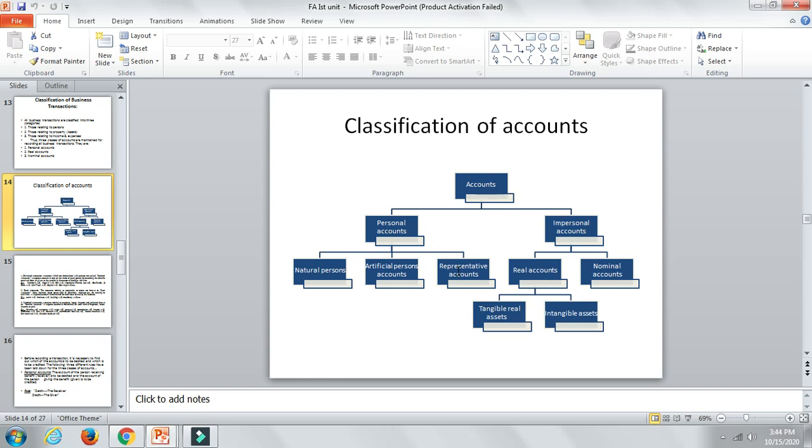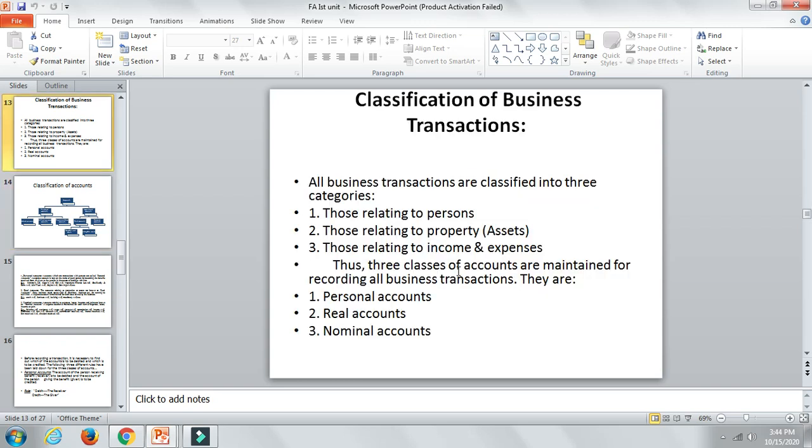The next one is impersonal account. Impersonal accounts are nothing but those which are not personal, not in the nature of a person as such, but definitely they will affect the business concern. One is real account, the other is nominal account. Now real account: the accounts related to properties and assets owned by the business concern will be included in the real account.